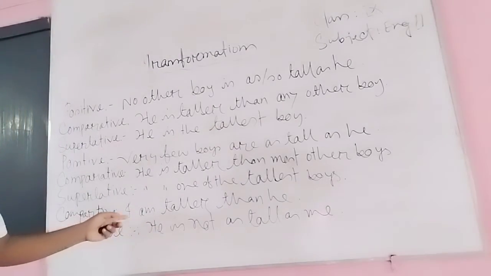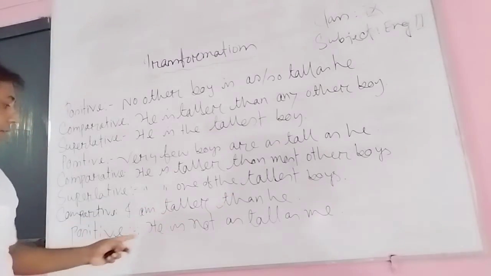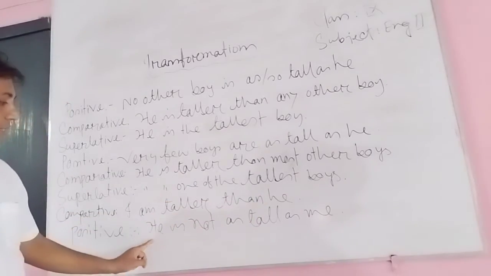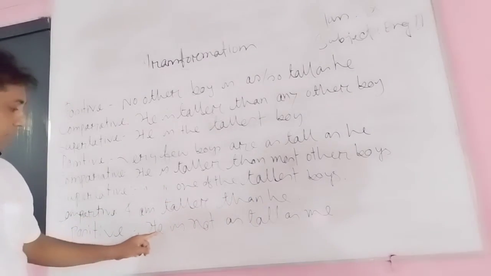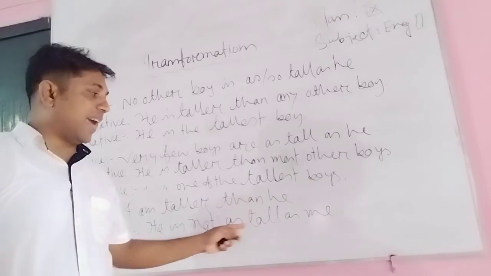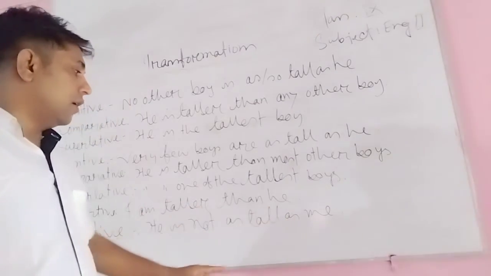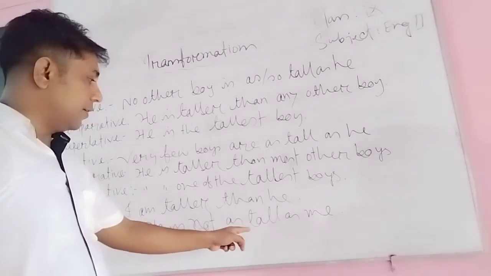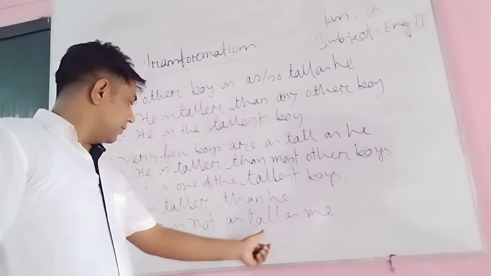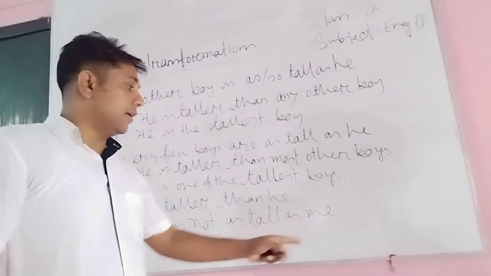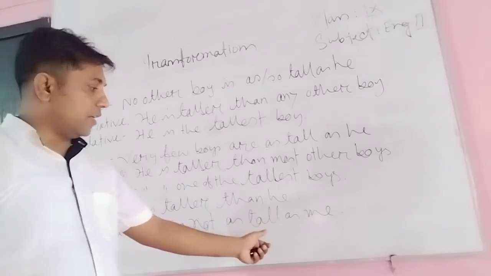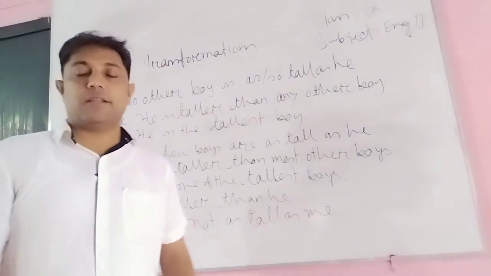Here, dear learners, you see that in I am taller than he, the object of the comparative will be the subject and the verb will be according to the subject, and there will be "not" after the verb, and "as" is the positive sign of the sentence. Then tall is the positive form of the adjective. Taller is the comparative form, and tall is the positive form.